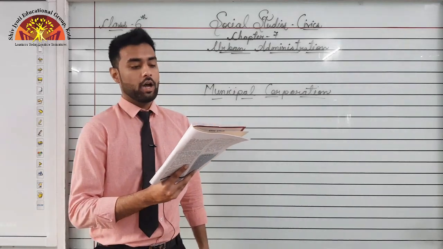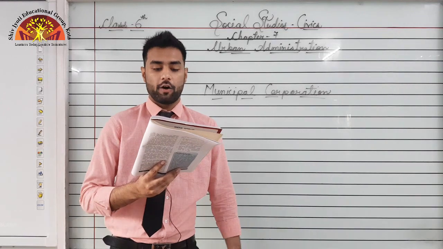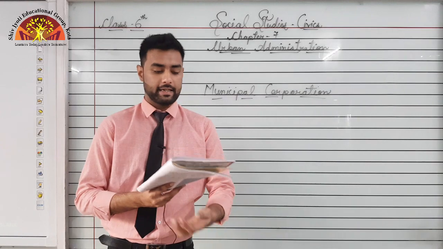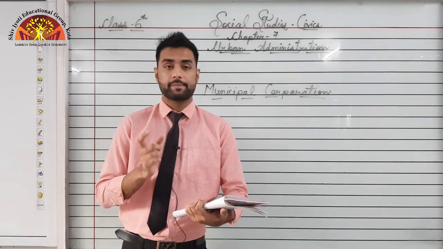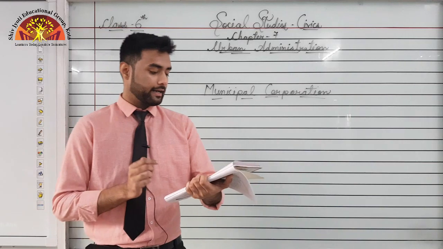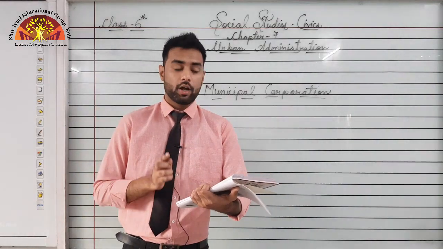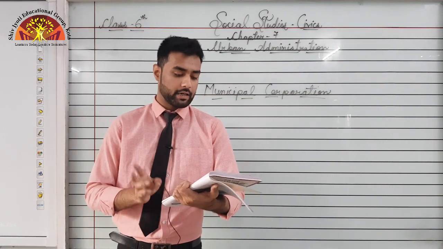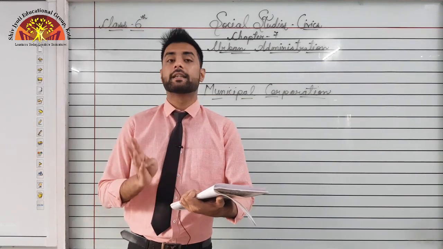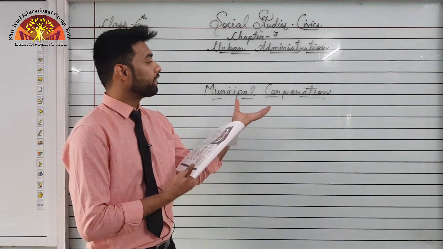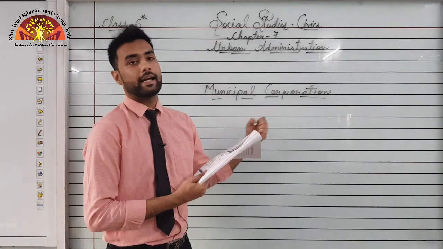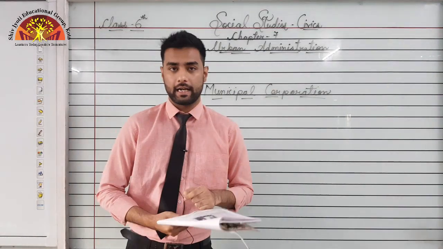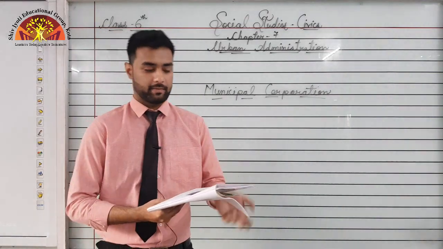There is a big corporation called the municipal corporation that takes care of street lights, garbage collection, water supply, keeping the streets and the markets clean. Please underline this. Yasmin Khala told them that you don't need to pay the money. So it is the duty of the Municipal Corporation, which takes care of the entire city, to run the entire city. Now, a Municipal Corporation will only be found in big cities and towns. Okay, in a village you will have a Panchayat.